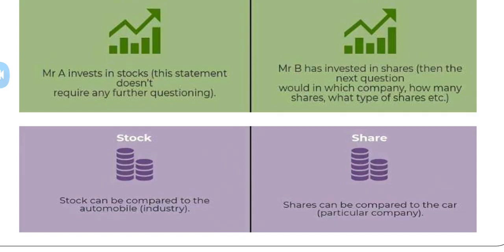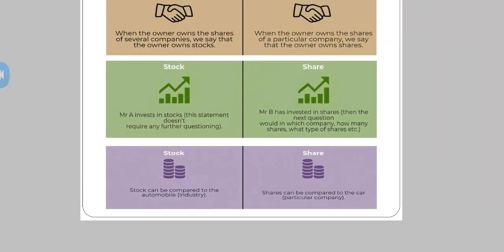But a share can be compared to a car. If I say I'm going to invest in shares of a car company, I'm going to purchase a share of a car company, then the question arises: which car company am I talking about? Is it clear? Stock and shares.